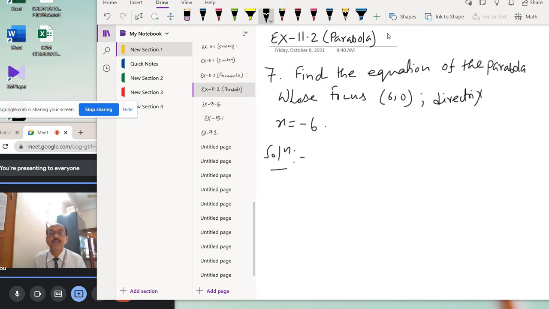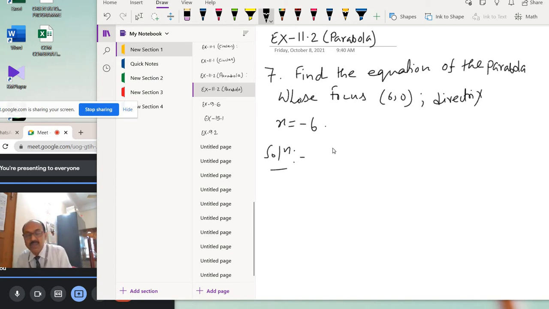Good morning. Chapter Parabola, exercise 11.2, question number 7. The question is, find the equation of the parabola whose focus is (6, 0) and equation of directrix is x equal to minus 6. Okay. So it is given focus is (6, 0).